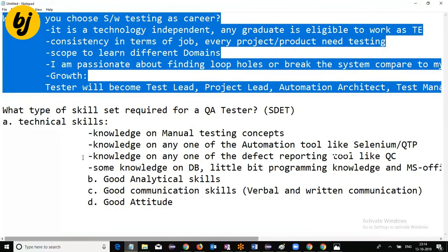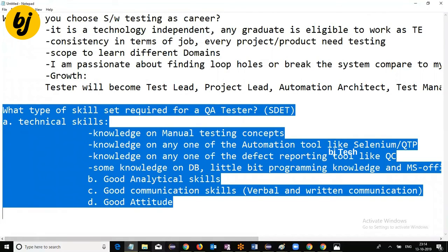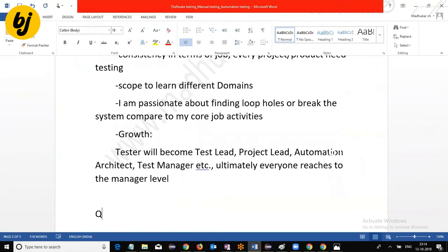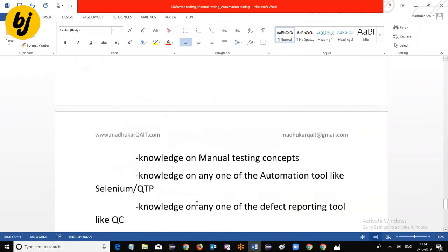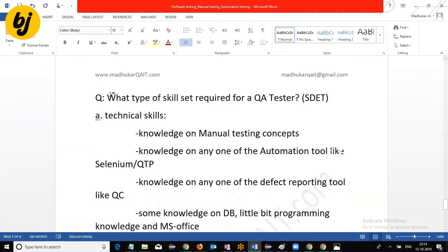If you want to get a job, what type of skill set is required? What skill set is required for a QA tester, SDET (software development engineering in test), or software test engineer?